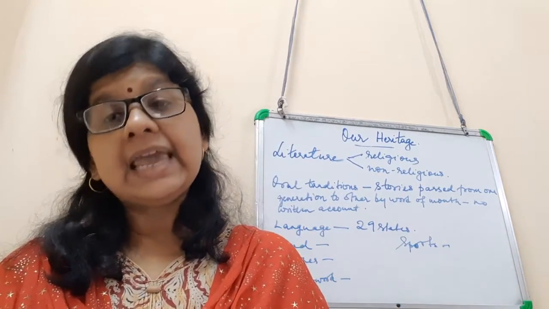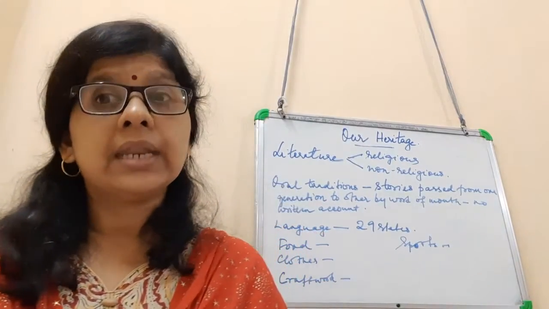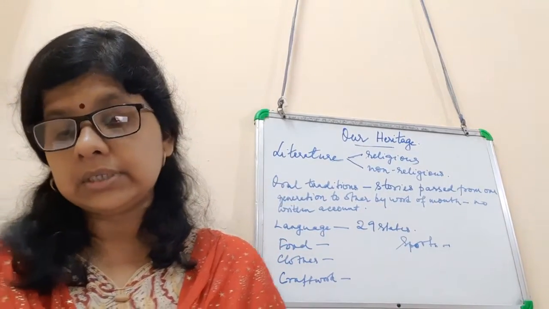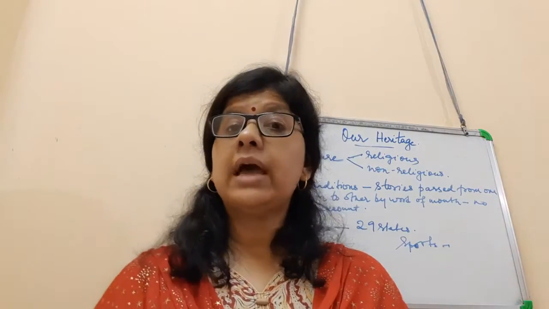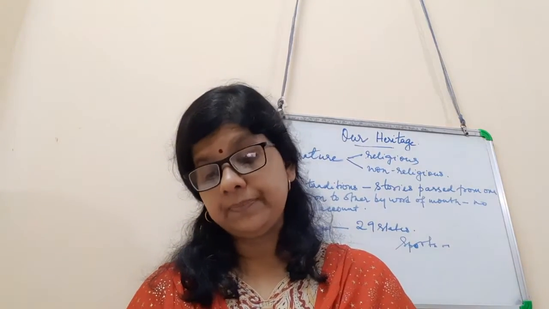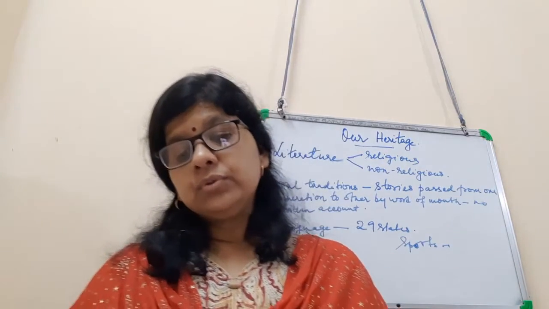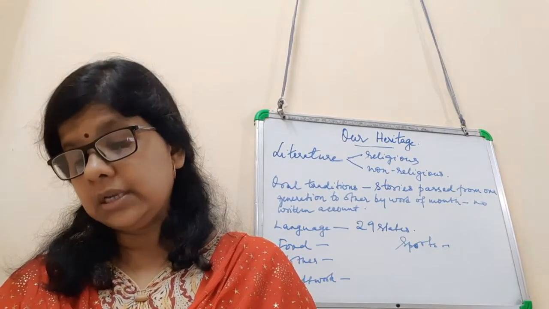India has 28 states and 7 union territories. Actually now it's 29 states and 7 union territories. Almost each state and union territory has its own language, just as I said before. Hindi is the most common language spoken by the majority of people in our country. Clothes, food and jewelry are also part of our heritage.